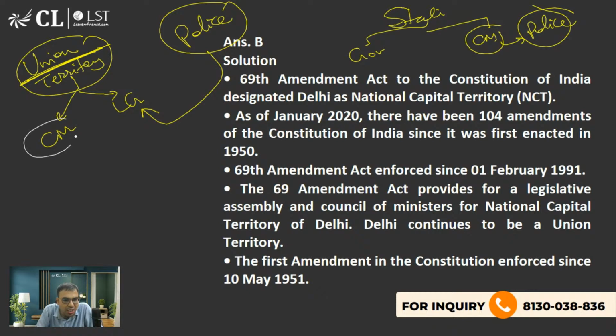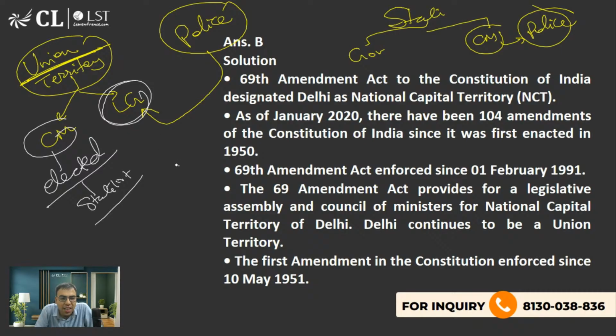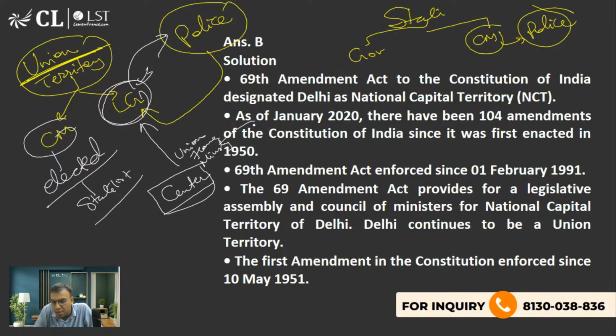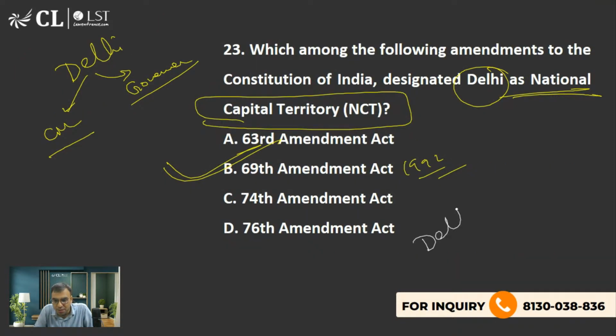So basically the CM is elected, and has other state-like powers, but not police, public order and all. ठीक है. It is actually in the hand of the lieutenant governor, who is appointed by the center. So basically, the lieutenant governor controls the police on the advice of the Union Home Ministry. Okay, is it clear? So if I say the Delhi police, it will be in the hand of the lieutenant governor, who works on the advice of the Union Home Ministry. Okay.